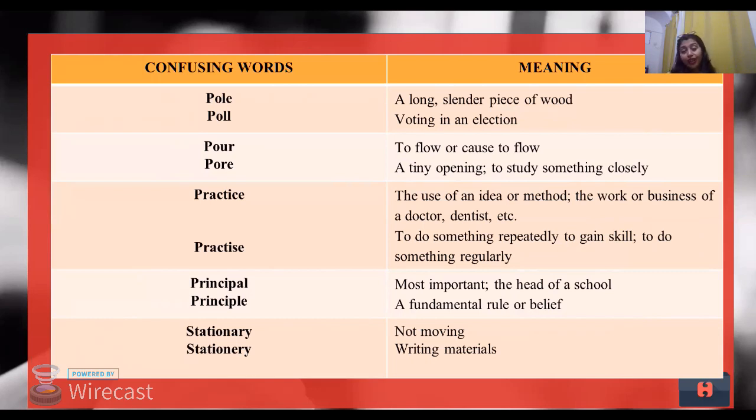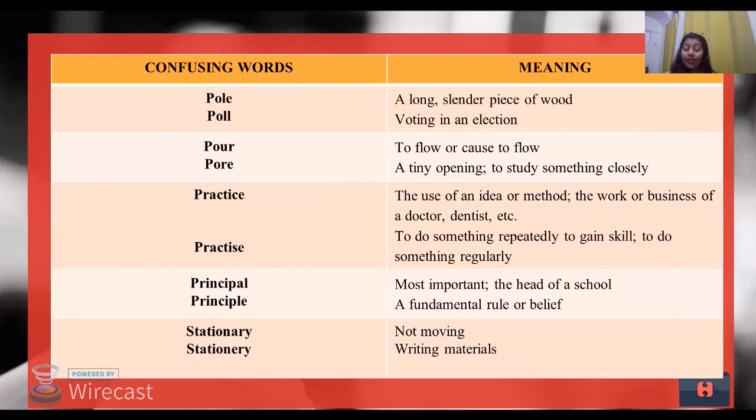Practice and practise. Like we saw advise and advice, this is practice and practise. Now practice is the use of an idea or a method, the work or business of a doctor or a dentist. How is your practice these days? That means how is your work going on? But practise regularly is with S-E. Again, C and S, right?